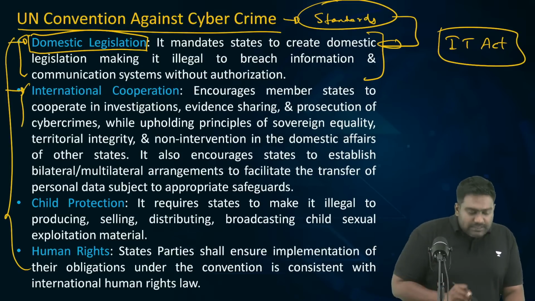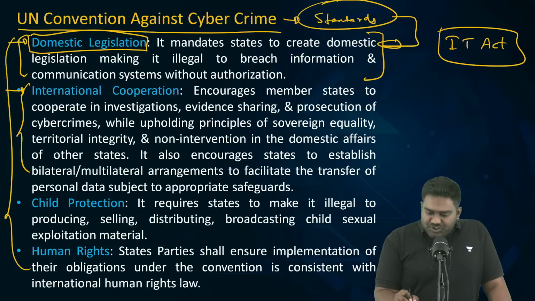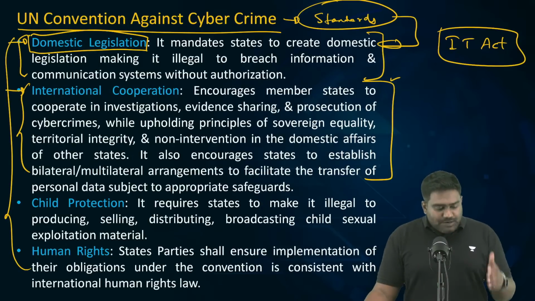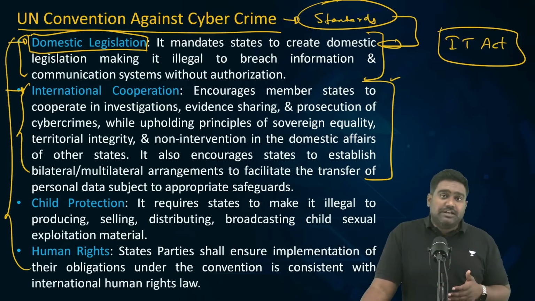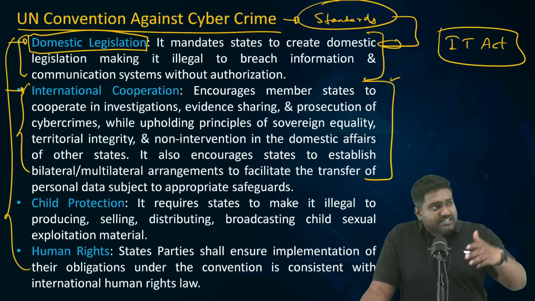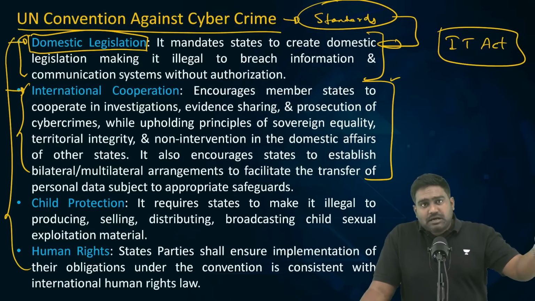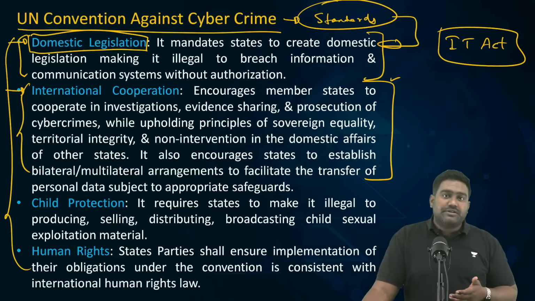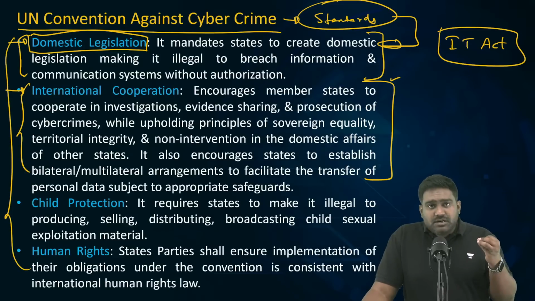It recommends international cooperation because you cannot tackle cybercrimes without global cooperation. Cybercrimes are generally transnational in nature. The cyber criminals might be sitting in some country. They might be targeting victims in different countries through proxy servers and VPNs. They would be masking their identity, concealing their location and their IP address. So sometimes it is difficult and almost impossible to trace the origin of a cybercrime or a cyber attack.